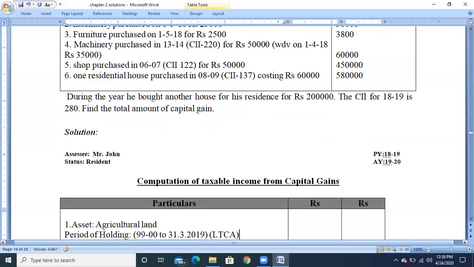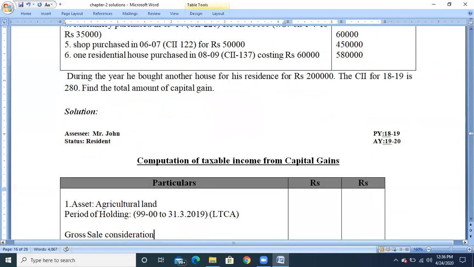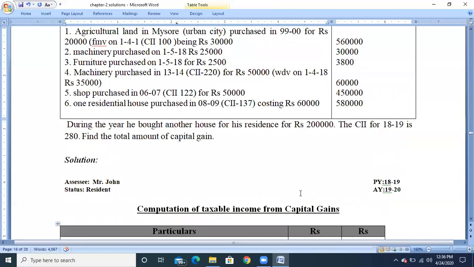Next, calculate the income from agricultural land. First take the gross sale consideration. The gross sale consideration of agricultural land is rupees 5,60,000. So take the value 5,60,000.